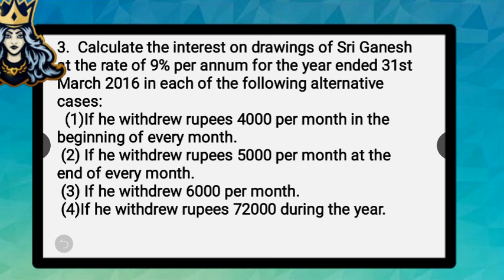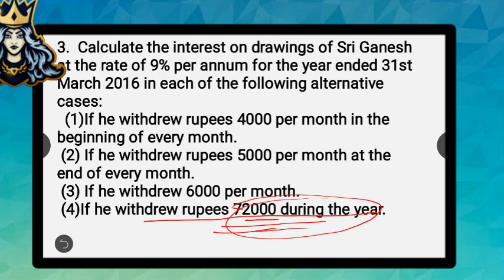Then the fourth part, which is similar to the second part. But a small difference is that in this question, his total drawings is given. Look, if he withdrew rupees 72,000 during the year, his total drawings is given in the question. So no need to multiply the given amount into 12, because his total drawings is given already, and the rate is also given. The same dilemma that we faced in the third part.